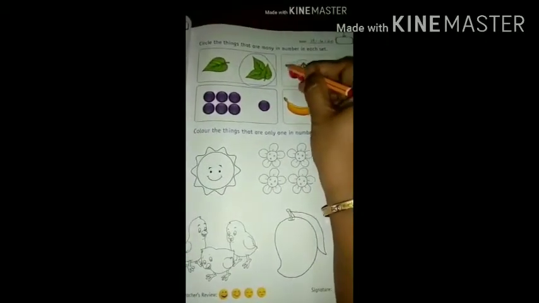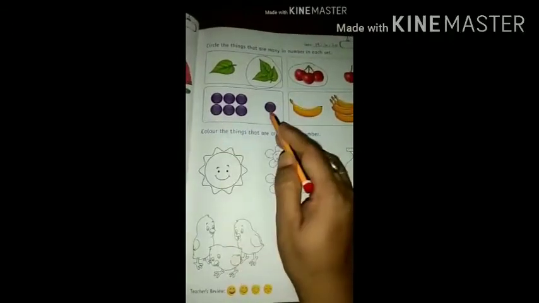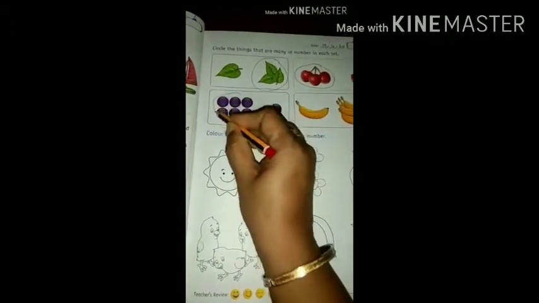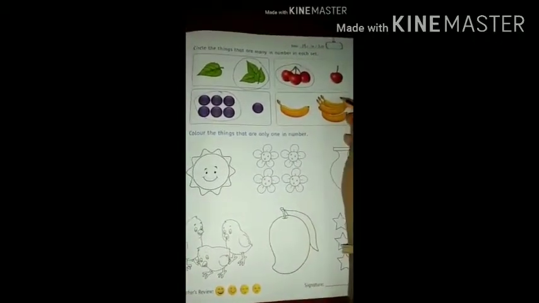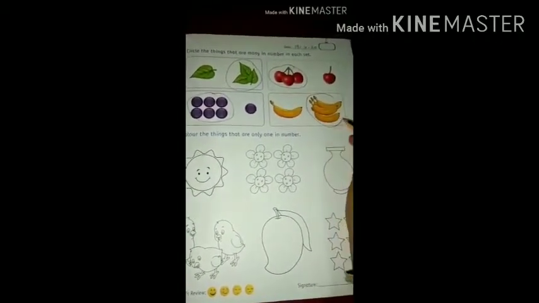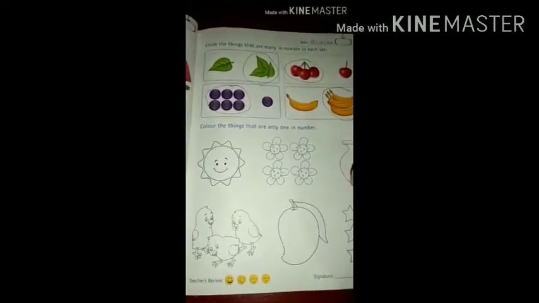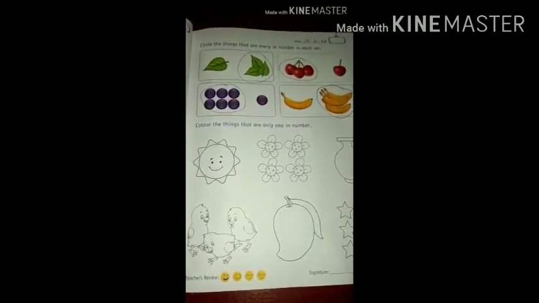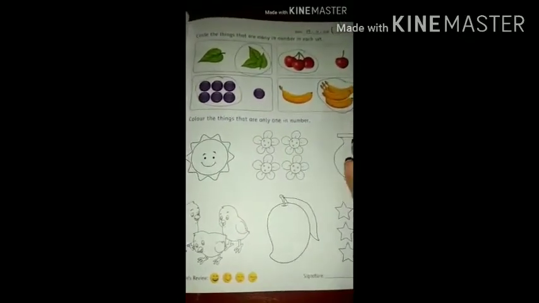So circle this many. Many, one. So we will circle this many. One and many. So kids, please speak out the word one and many. Okay? And complete this exercise.